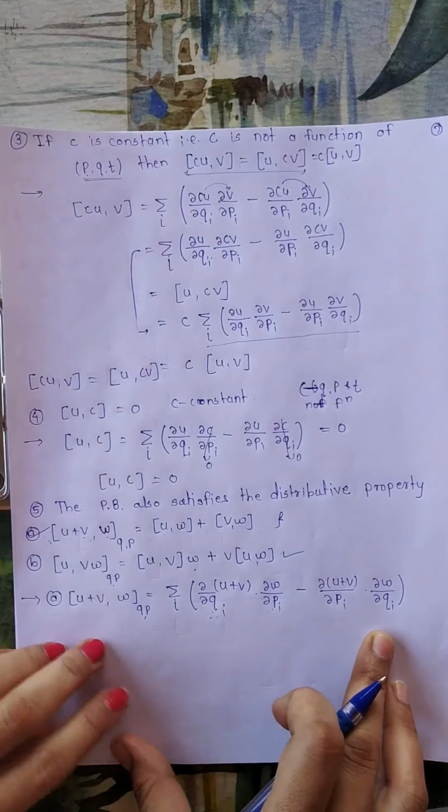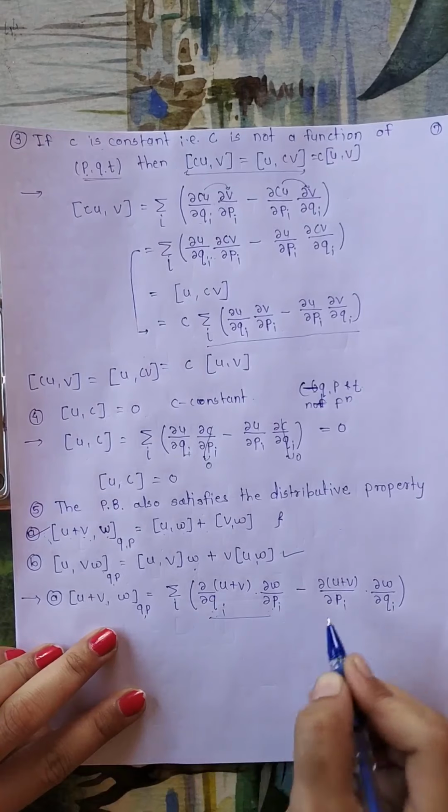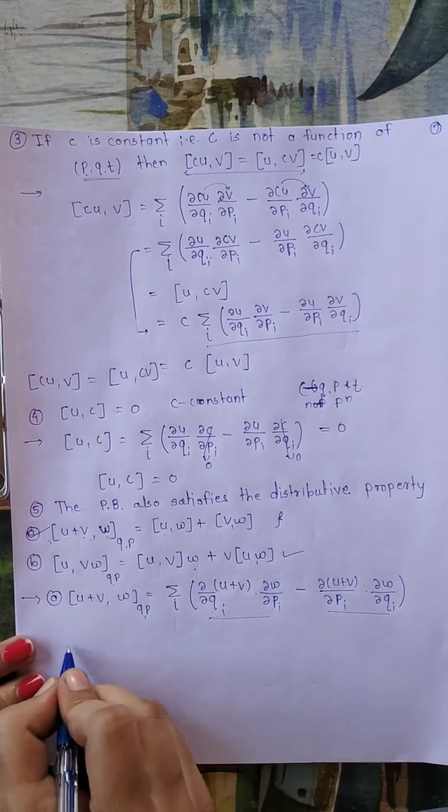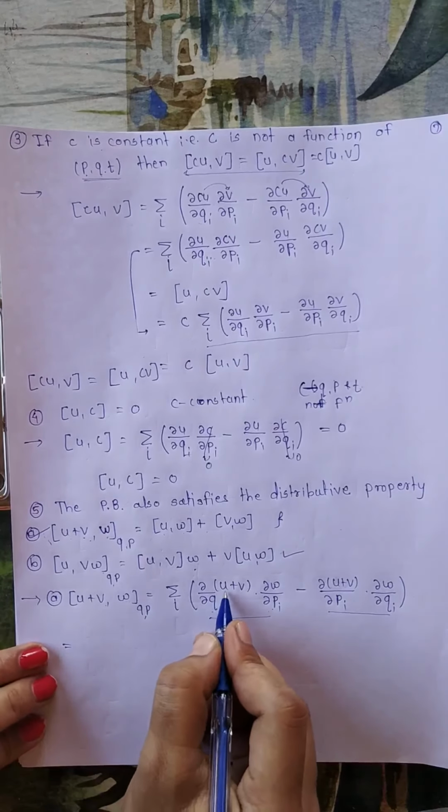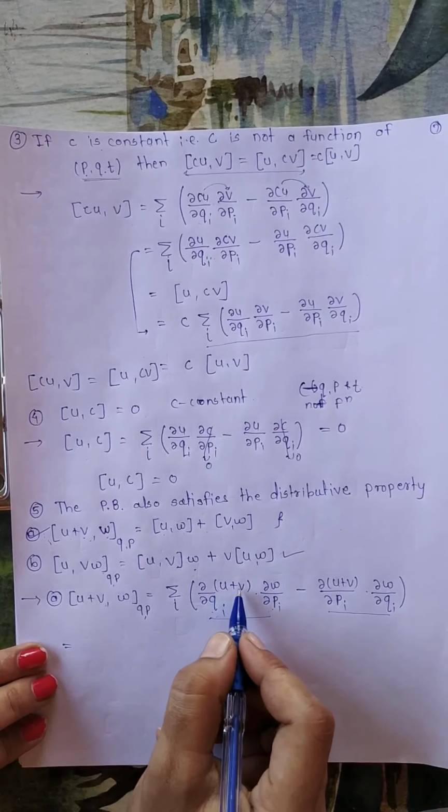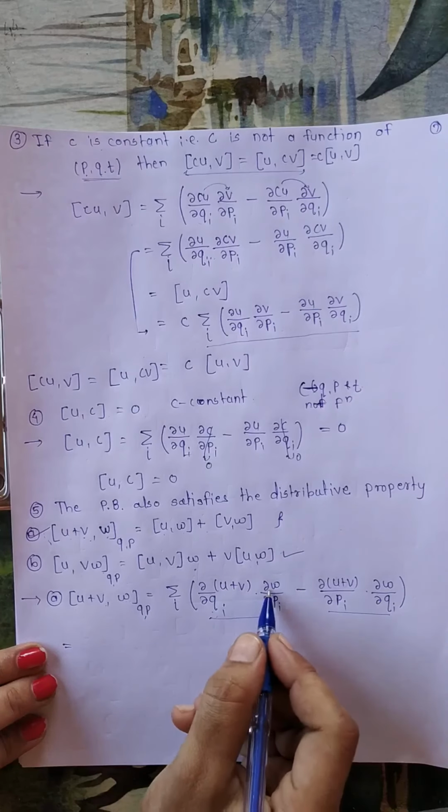Now we will solve these two derivatives. If you solve this, it will be derivative of U plus derivative of V with respect to Q into this.